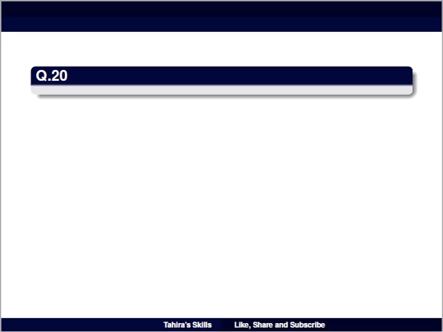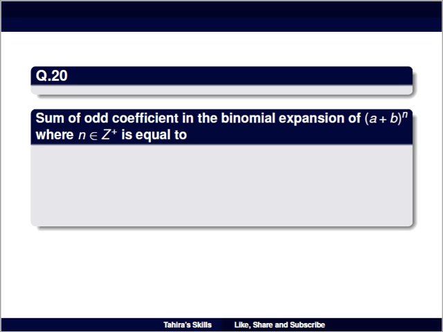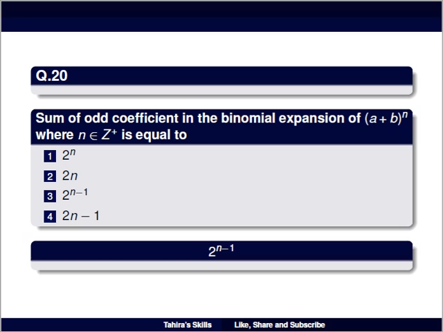Question number 20: the sum of odd coefficients in the binomial expansion of (a + b) raised to power n, where n is a positive integer, is equal to, option 1 is 2 raised to power n, option 2 is 2n, option 3 is 2 raised to power n − 1, and option 4 is 2n − 1. And the right answer is 2 raised to power n − 1. So this is the formula for odd coefficients.